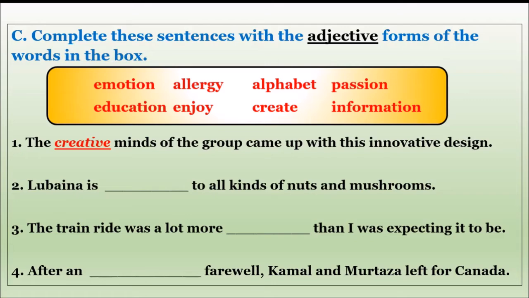The exercise in Roman C is: complete these sentences with the adjective forms of the words in the box. So, we have to use the given words to complete these sentences. Okay, children? The first one is: the dash minds of the group came up with this innovative design. The creative, because innovative means something which we are creating on our own. So the creative minds of the group came up with this innovative design.